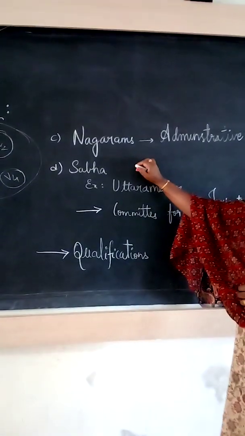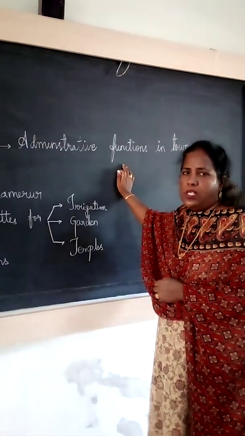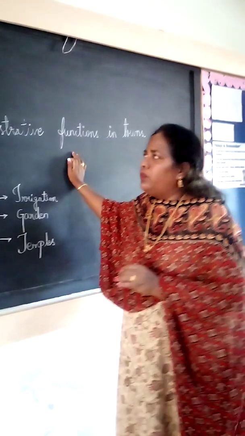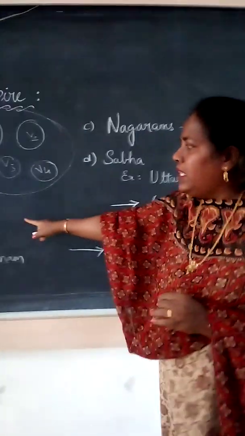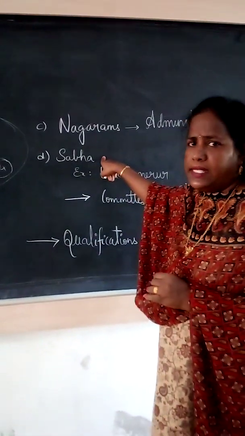What is their work? What will they do? They will administer the functions in the towns. The administration work in the town is looked after by the Nagarams, the group of traders. Now here we are saying the Brahmadeya was maintained by the Sabha or assembly. We can call it another name, assembly.